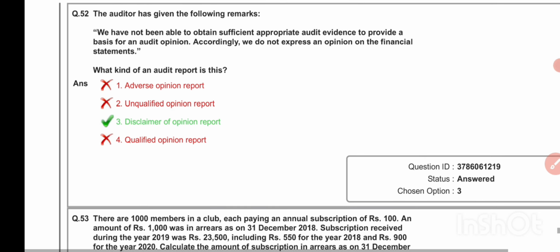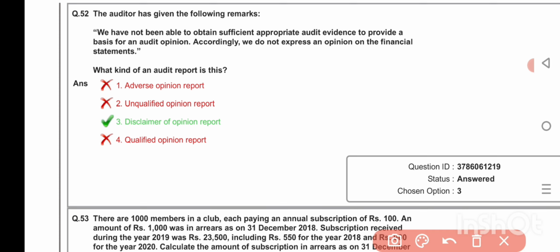The auditor has given the following remarks: we have not been able to obtain sufficient appropriate audit evidence to provide a basis for an audit opinion. Accordingly, we do not express an opinion on the financial statement. What kind of an audit report is this? Disclaimer of opinion report.